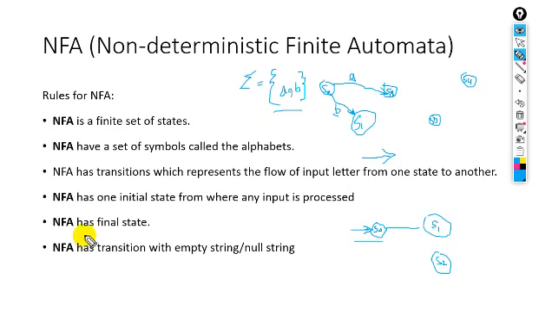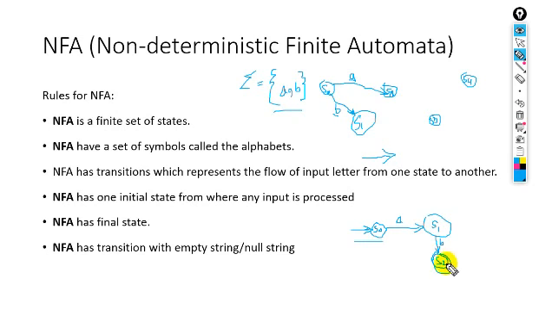Okay, an NFA has a final state. There must be a final state. For example, the input starts from here with A, then B is the next input, and here the machine finishes. The final state should be represented by a double circle, and inside the double circle there must be a state name.